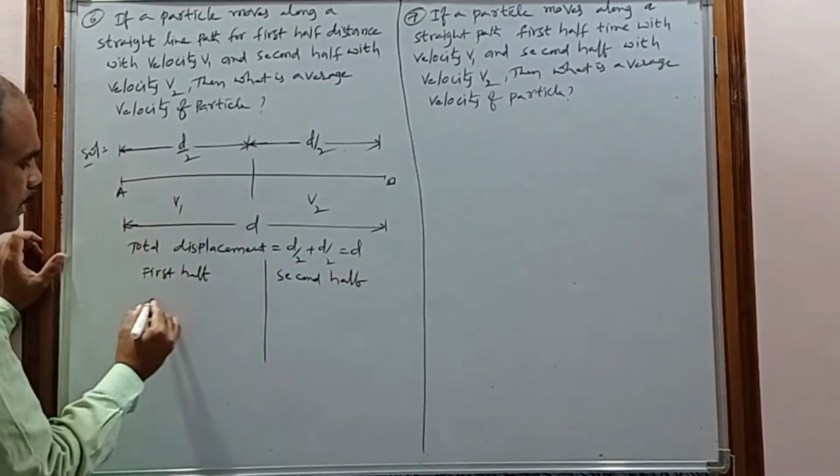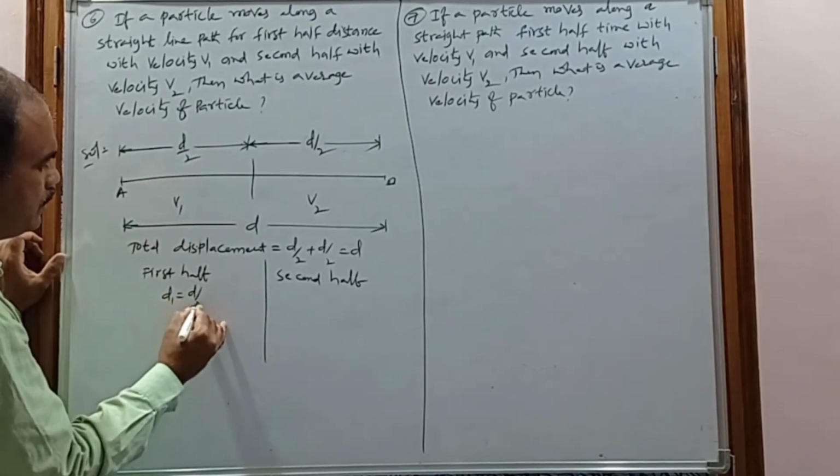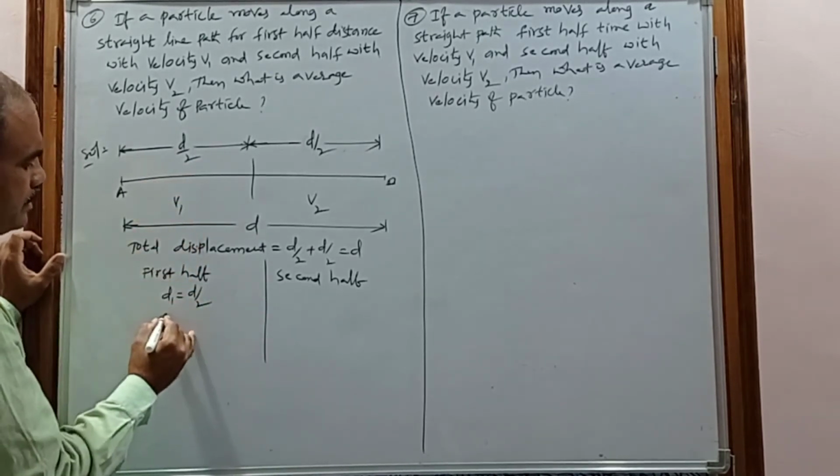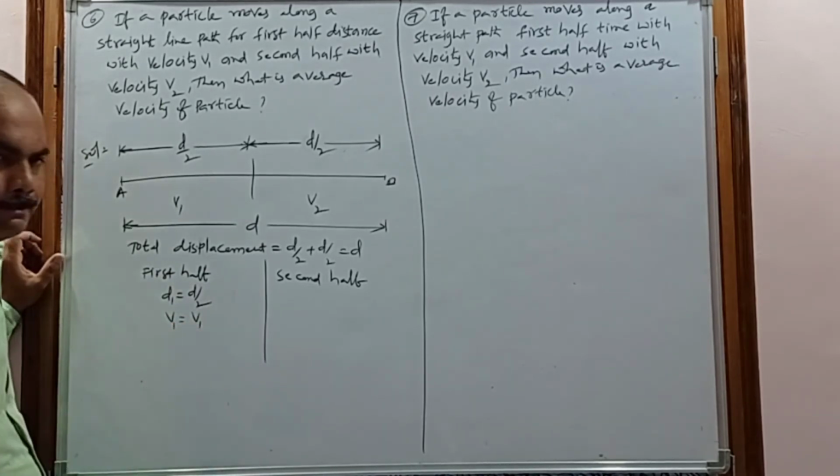In the first half, what is the distance? The distance will be considered d1, and d1 is nothing but d by 2. And in the first half, what is the speed? The speed or velocity is considered v1.